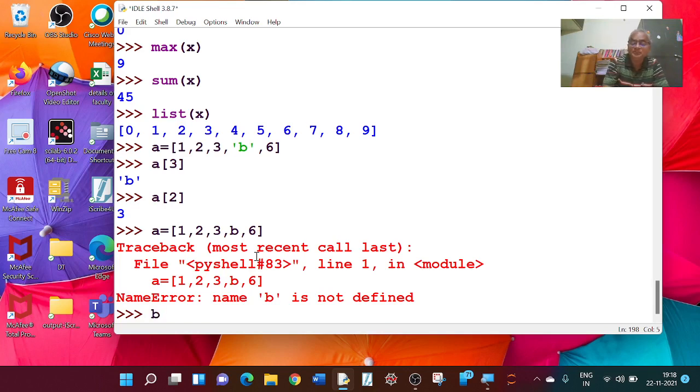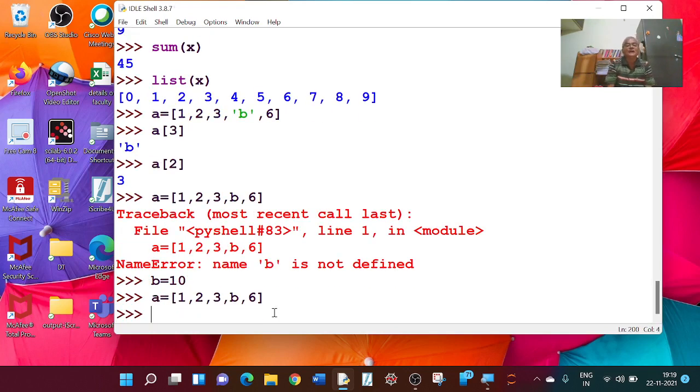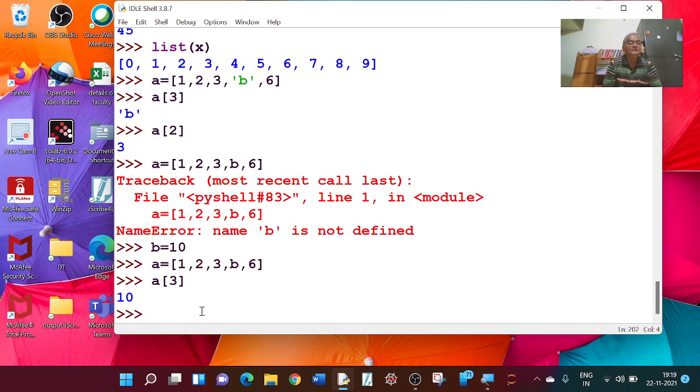Now if I assign B equal to say 10, and again write this list A equal to 1, 2, 3, B, 6, now there is no error because we have already assigned a value to B. Now if I type A3, it will be how much? 10. This is equal to 10.